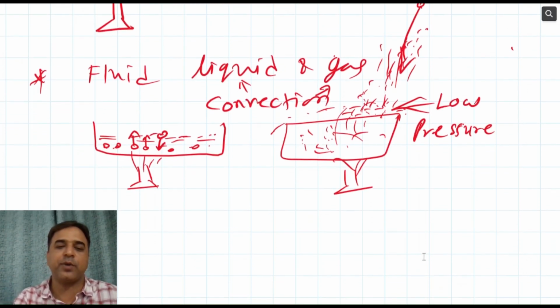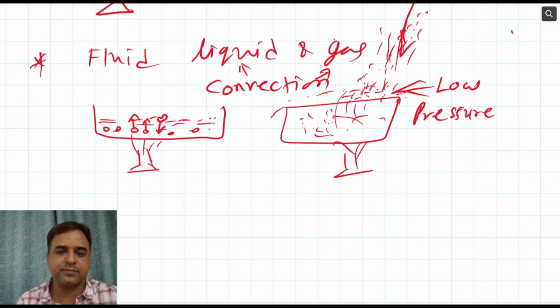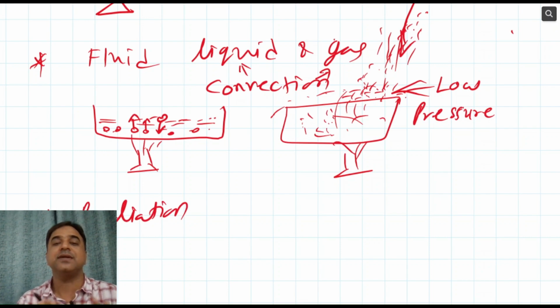Now, if we talk about radiation, what happens in radiation? Particles are not at all required. In short, we can say there is no need of a medium. Thermal energy is being transferred by the process of radiation, mainly infrared.